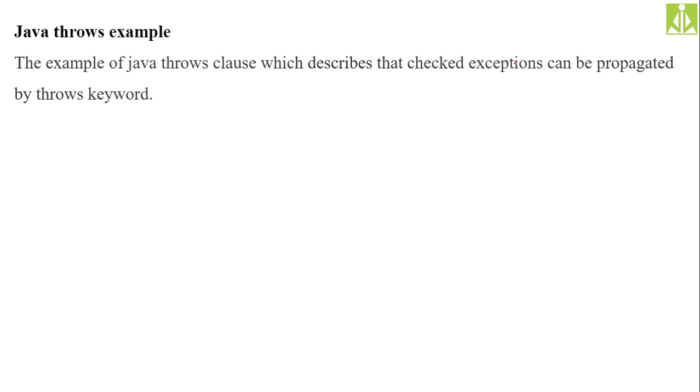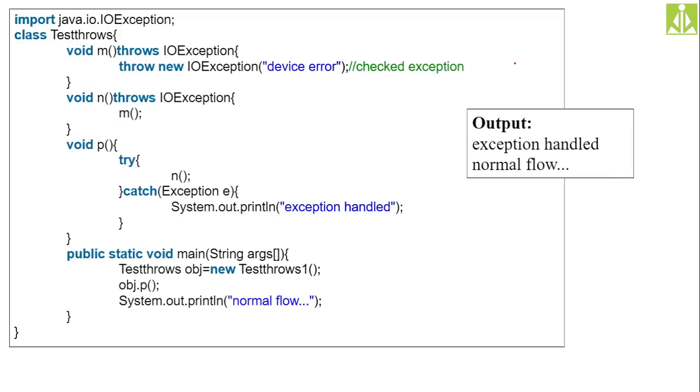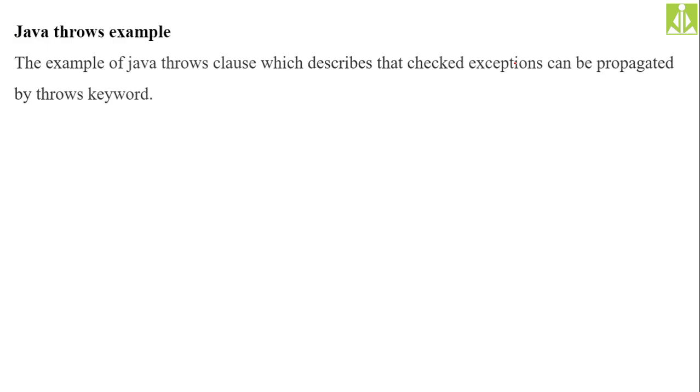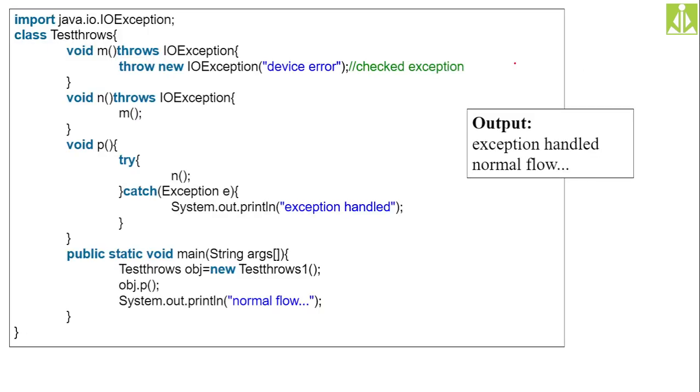The example of the Java throws clause, which describes that checked exceptions can be propagated by the throws keyword. In our previous example, we saw that a checked exception like an input output exception, a device error, can't be propagated from M to N to P. But now we safeguard our method so that when it is throwing the checked exception, the caller of the method must know in advance, so that it can handle that exception.